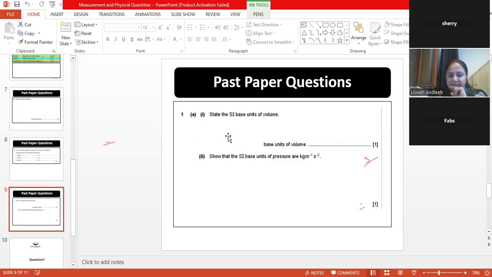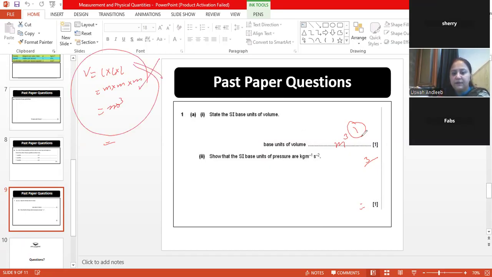But look at here. It says state the SI base unit of volume. Now he doesn't say derive. So you are not required to do the derivation. You can directly write the SI base unit of volume. If you already know it, like I know it, it's meter cube, you can directly write it. It will give you 1 mark. But if you are unable to figure it out, I have just derived volume in front of you. It will go like that, and then meter cube. But this part is not required. It's a 1 mark question and he is not asking you to derive it. Derivation is not required. You can give the answer directly.